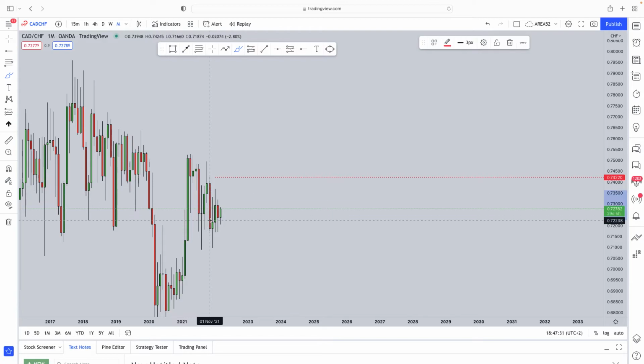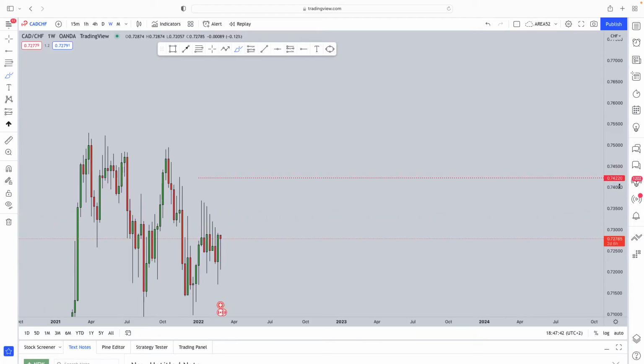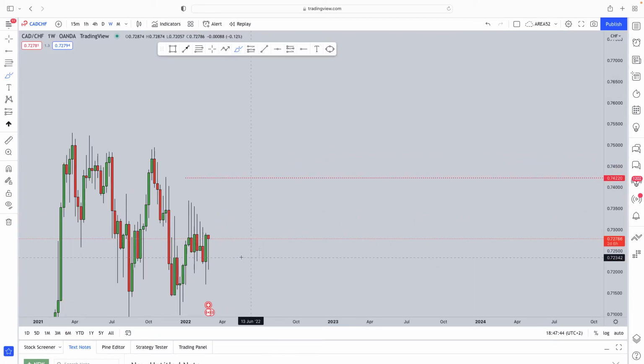We can also see how the market has the potential of printing this W formation, which is also considered a bullish pattern from a technical perspective. So we are going to use that as our take profit level from a monthly perspective. Now, on the weekly time frame, what do we see? Now, on the weekly time frame, firstly, we can see how the market had been stuck within this consolidation phase.